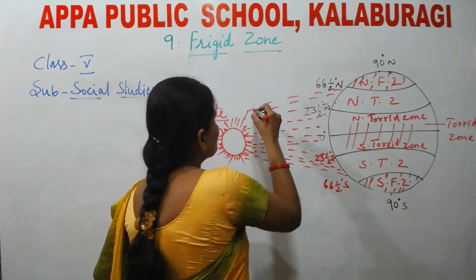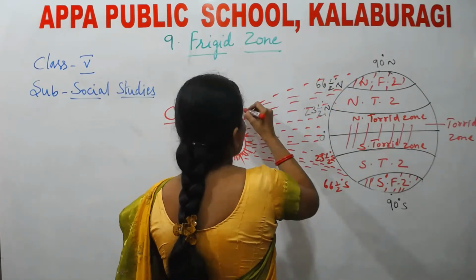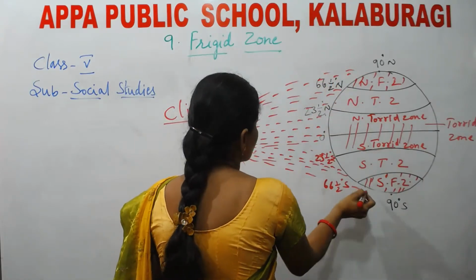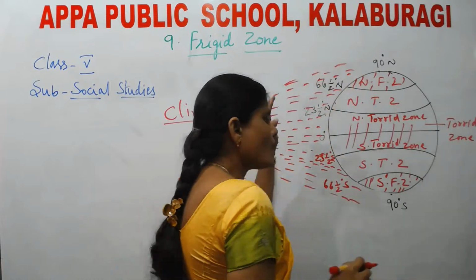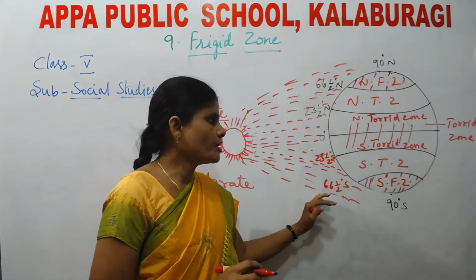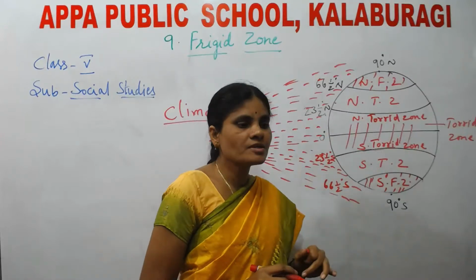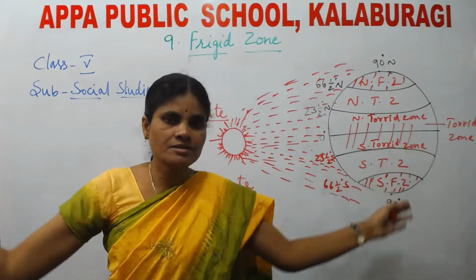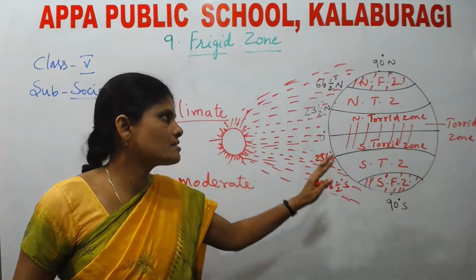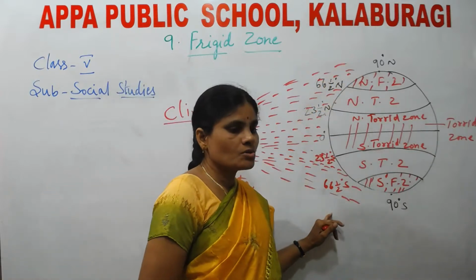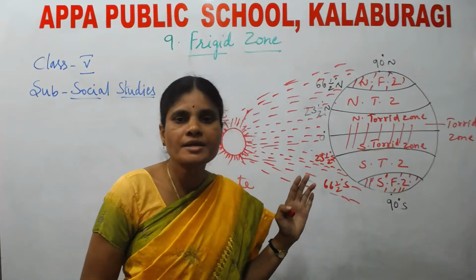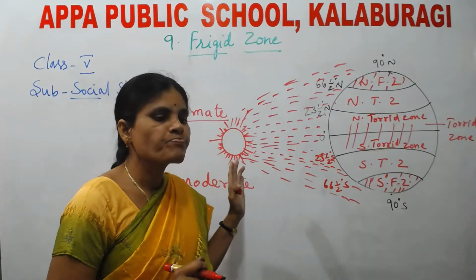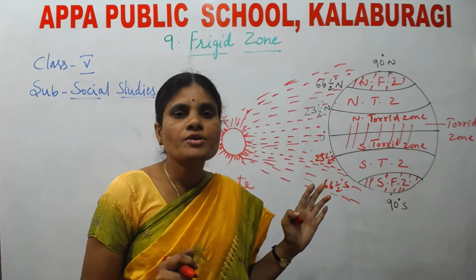Next is the frigid zone. What type of rays are received by the frigid zone? Scattered rays. The scattered rays are received by the frigid zone. That means it receives the least amount of intense sunlight.